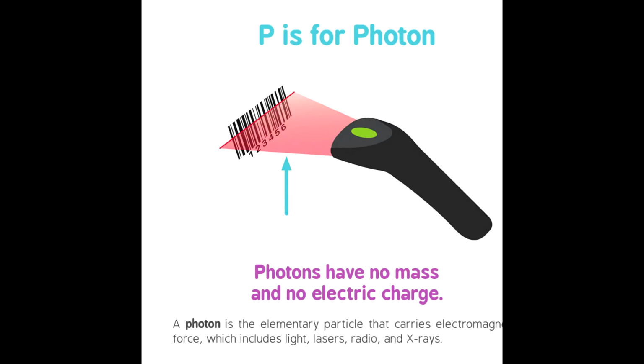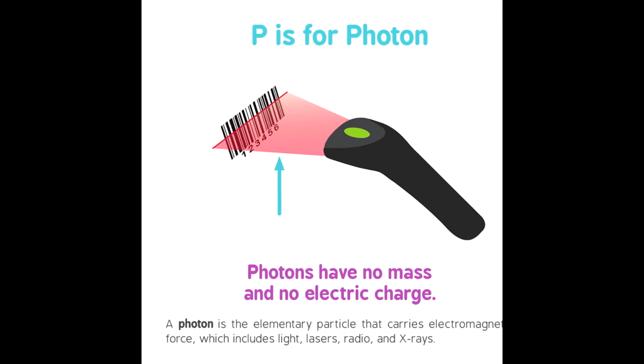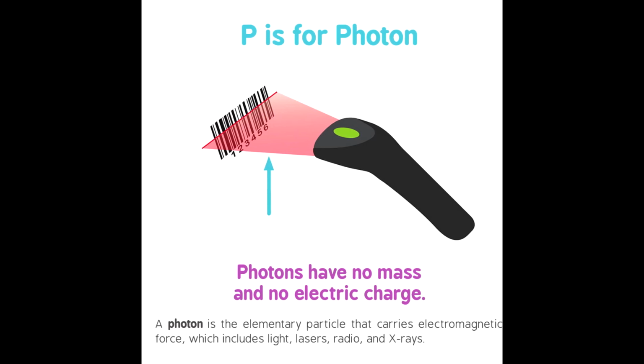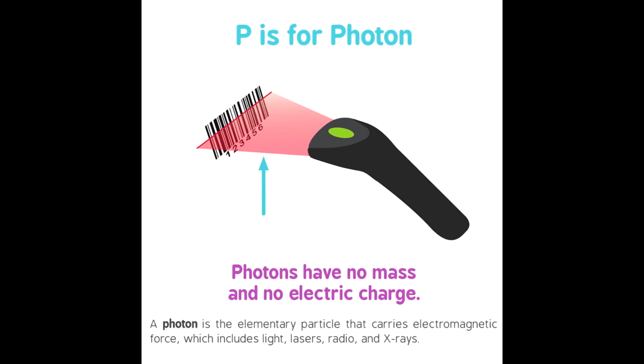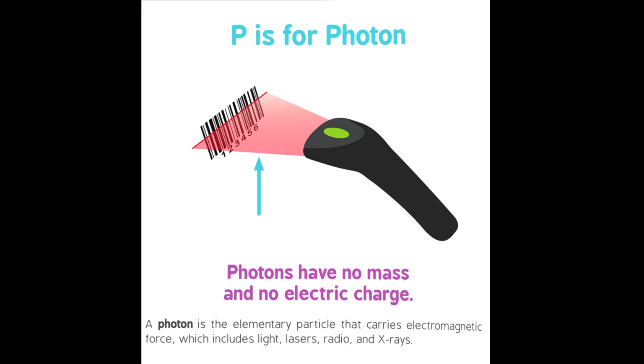P is for photon. Photons have no mass and no electric charge. A photon is the elementary particle that carries electromagnetic force, which includes light, lasers, radio, and X-rays.